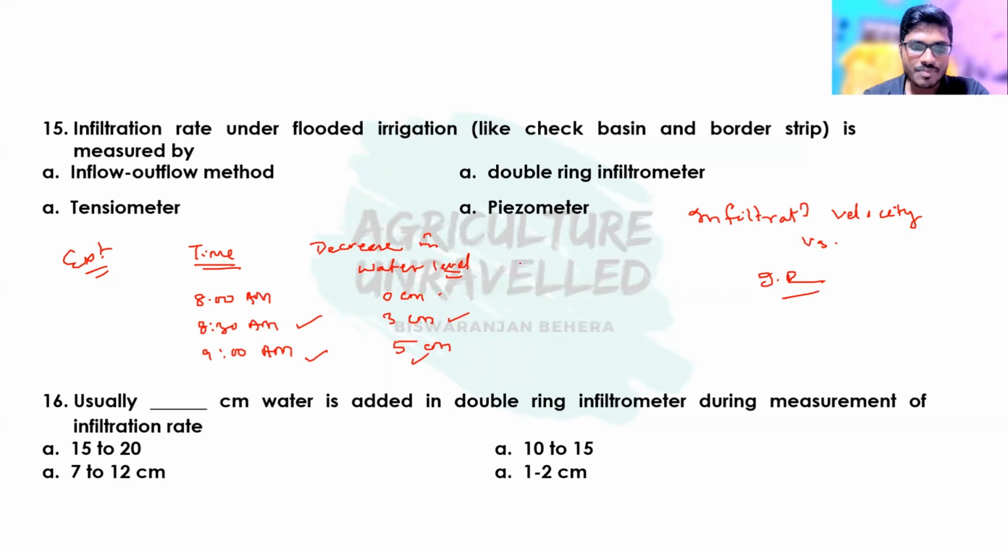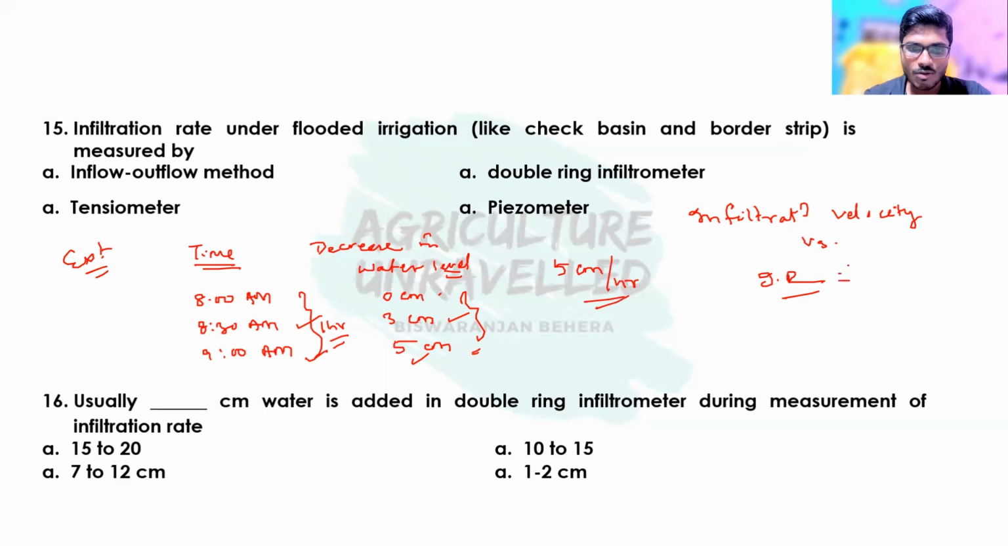Okay, so here we can calculate the infiltration rate. So how will we calculate? Here the total time is 1 hour, and the total water decrease is 5 centimeter. So simply 5 centimeter per hour is the infiltration rate.